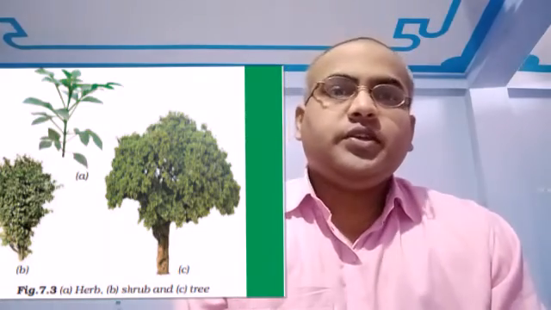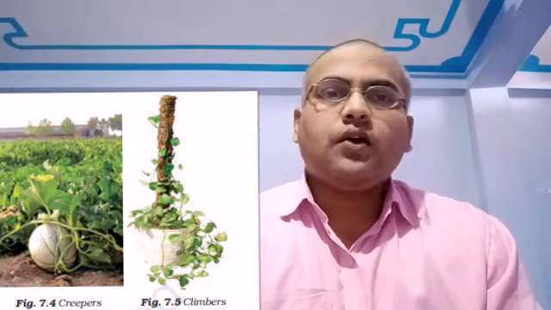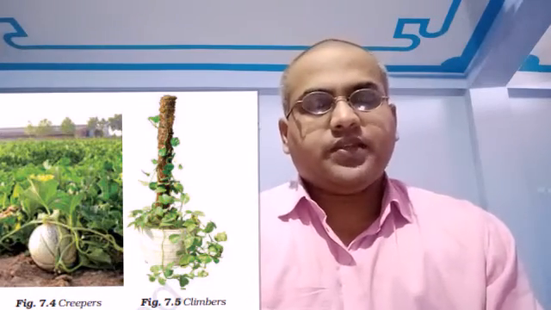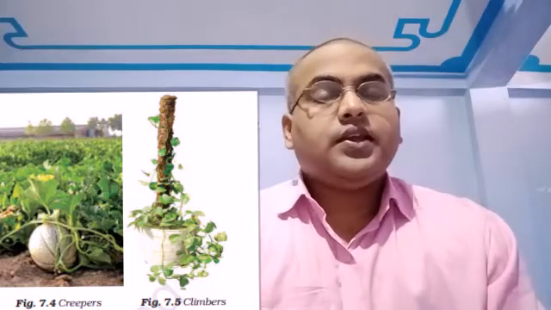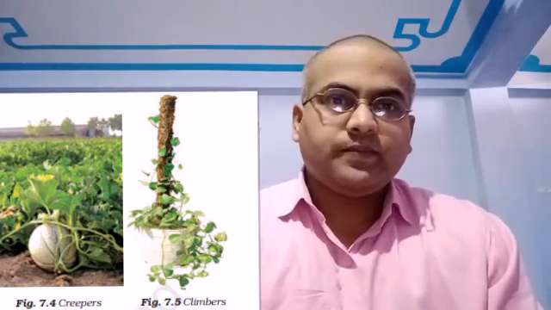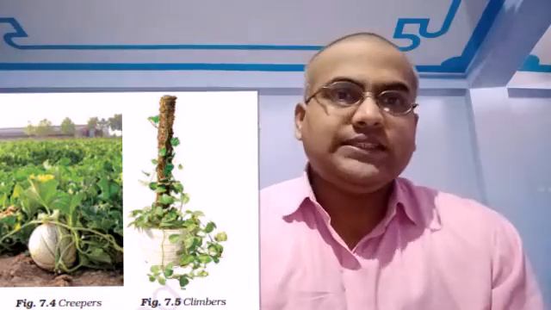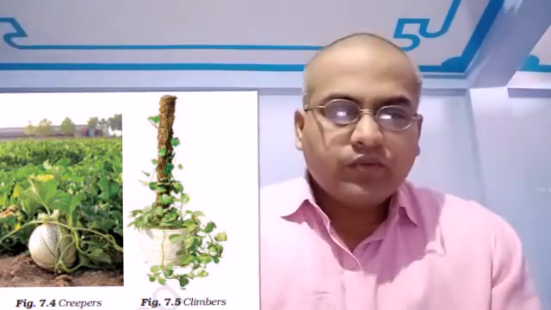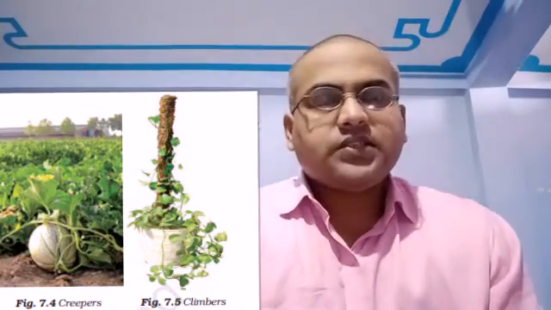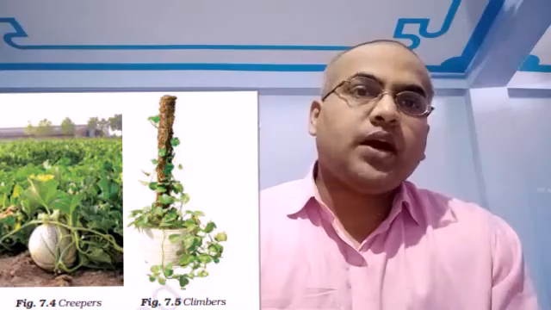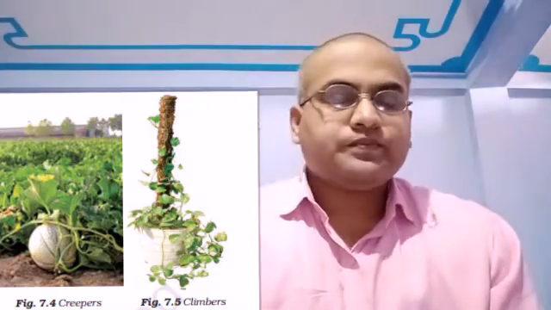Their stem is soft and green. Most of the herbs have a soft and green stem. Then you can break it easily, and if you try, you can pull it from the ground easily. So here we have to understand that these plants are short, and the stems are tender and green.